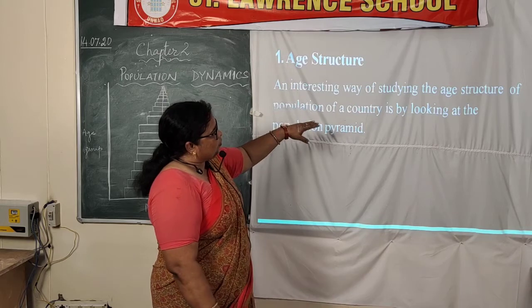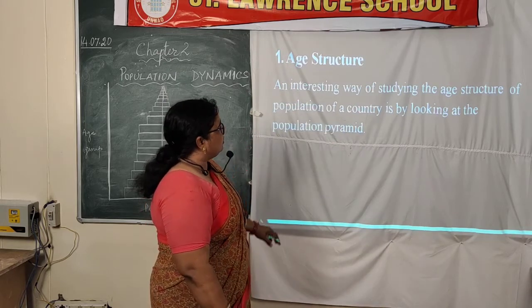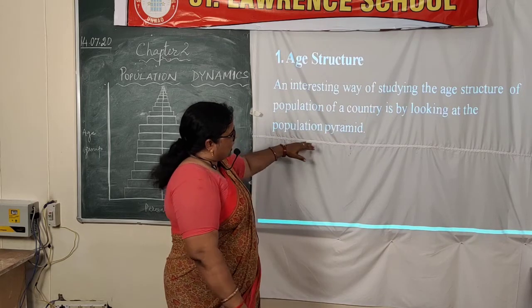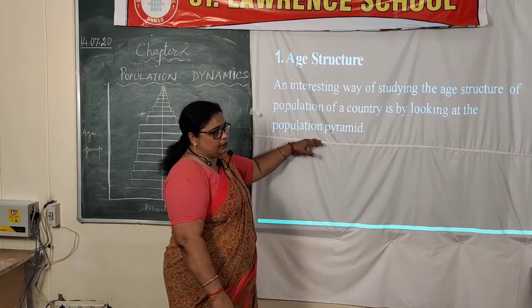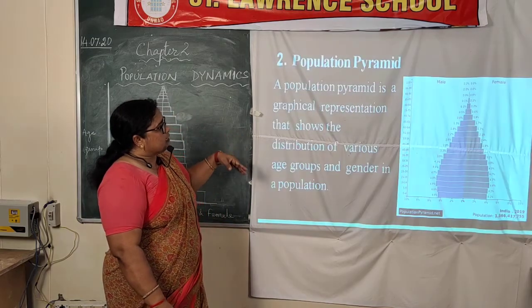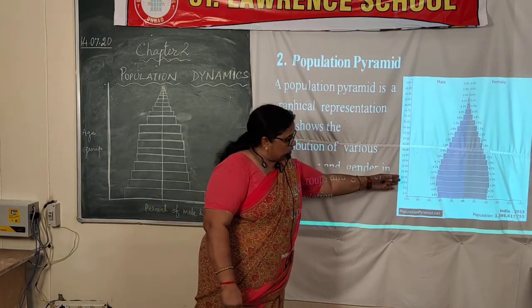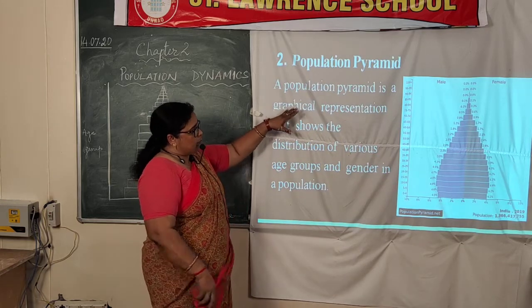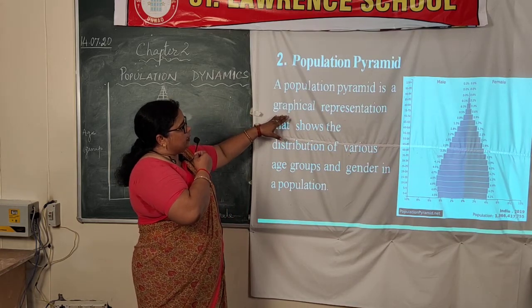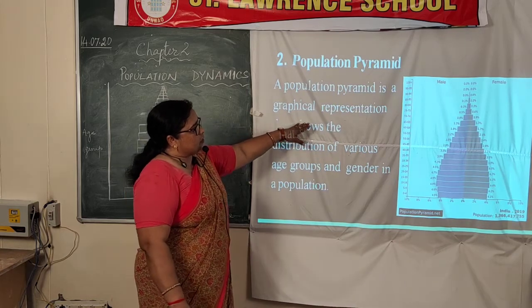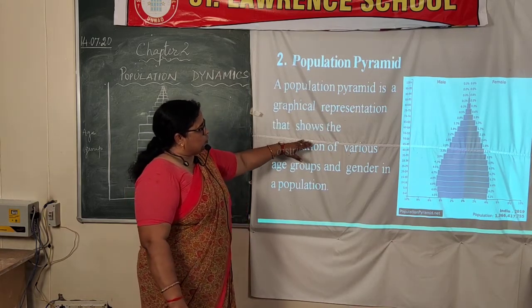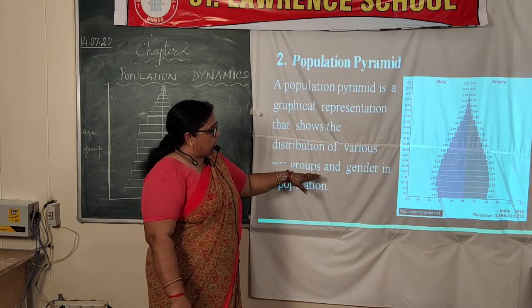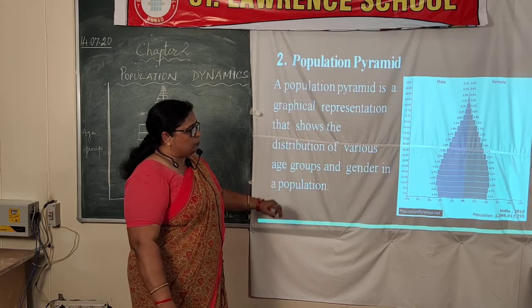An interesting way of studying the age structure of the population of a country is by looking at the population pyramid. Now we see the population pyramid, which is shown here at the left hand side. Children, a population pyramid is a graphical representation that shows the distribution of various age groups and gender in a population.